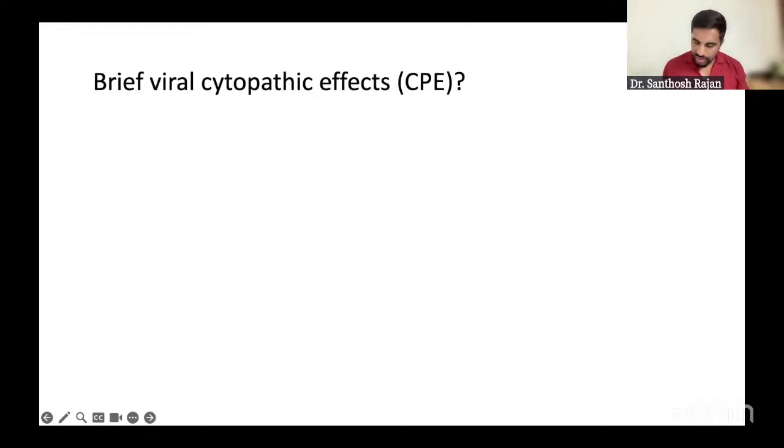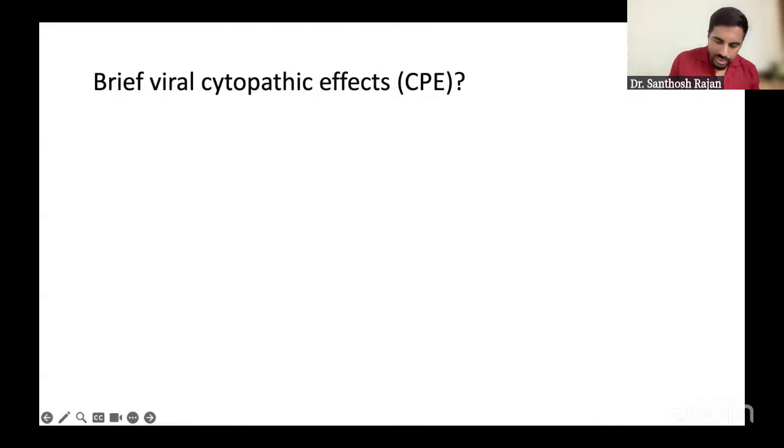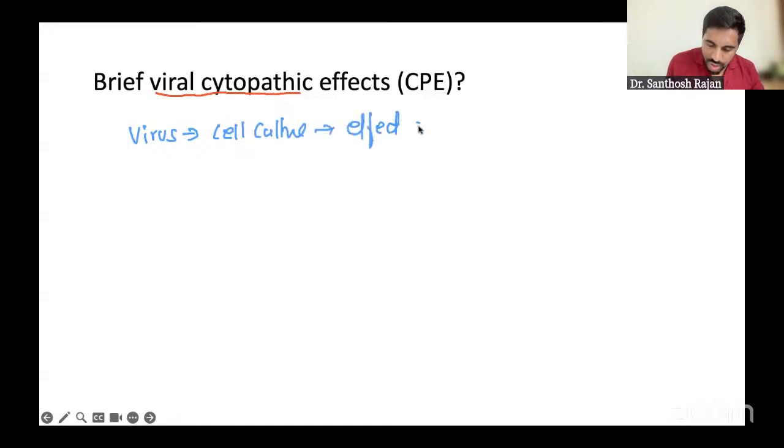So cytopathic effect, this is the picture I want to show. Viral cytopathic effect means, whenever you are growing the virus in cell culture, it produces some effect on the cells.